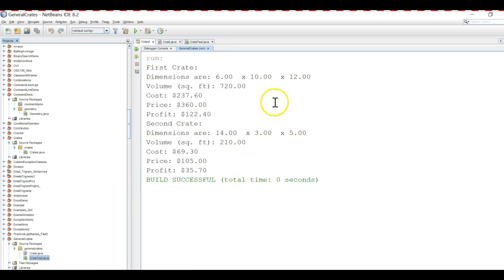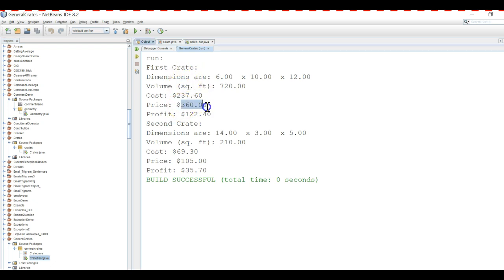And here we can see the output. For the first crate, the dimensions are being printed out as 6 by 10 by 12, the volume 720, the cost $237.60, the price $360, and the profit $122.40. And if we do a quick sanity check, I think the price was 50 cents per square foot, or I think this should actually say cubic foot.